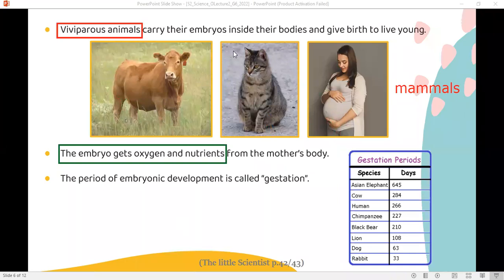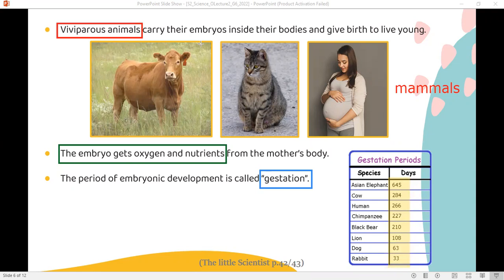At the end of the gestation period, which is the period of growth and development of the baby inside the female's body, the female gives birth to a baby. And as you can see in the table right here, the gestation period is different. It depends on the type of species we're talking about.